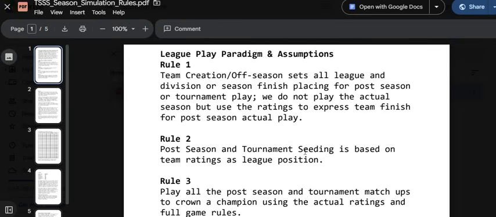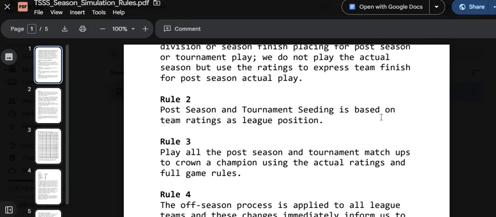In other words, as I create a team, I'm going to know based on their ratings what their power is, and that power is going to tell me in their respective division whether they're first, second, third, fourth, fifth, sixth, eighth, whatever. And then, once I finish rating every team in their division, I can place those teams in order of finish. I know immediately who won the division and who's a wild card or who's second in the division or league or whatever.